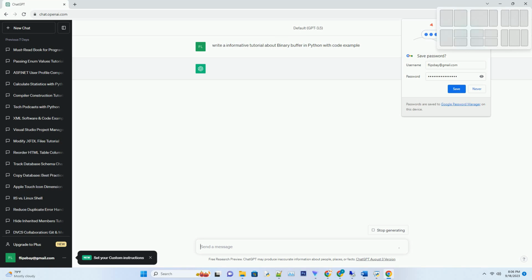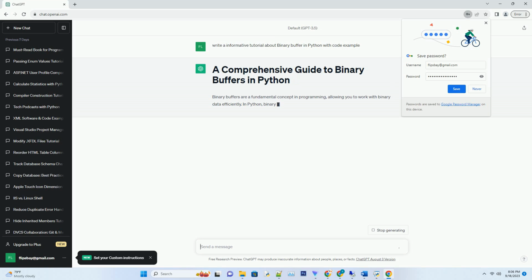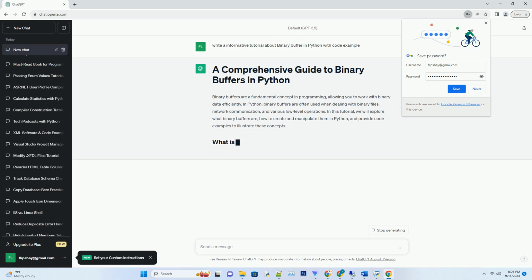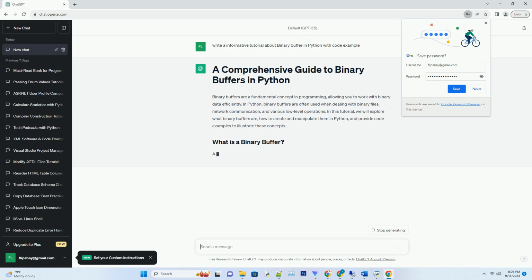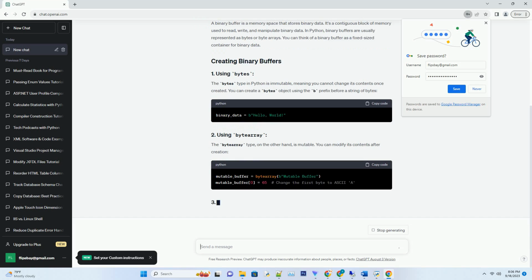Binary buffers are a fundamental concept in programming, allowing you to work with binary data efficiently. In Python, binary buffers are often used when dealing with binary files, network communication, and various low-level operations. In this tutorial, we will explore what binary buffers are, how to create and manipulate them in Python, and provide code examples to illustrate these concepts.